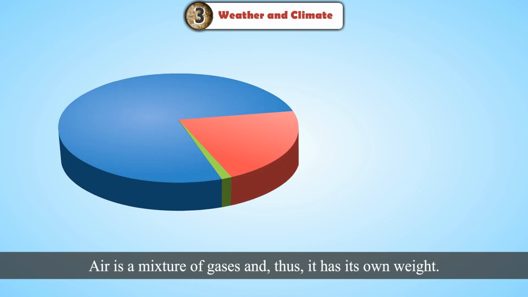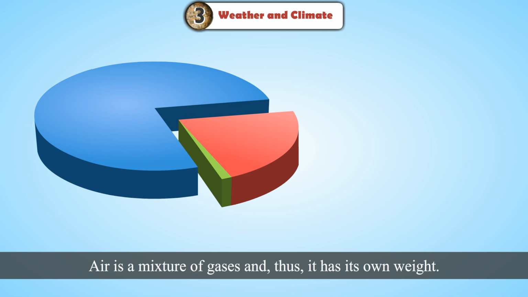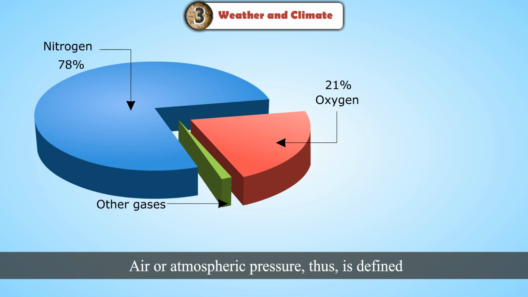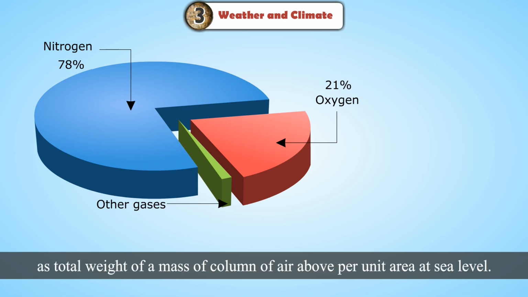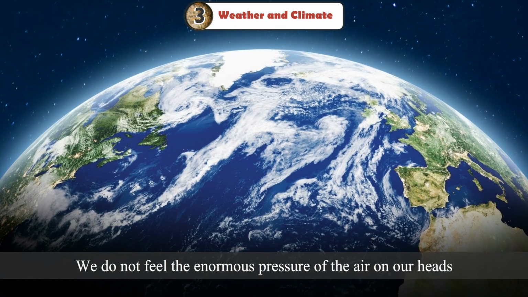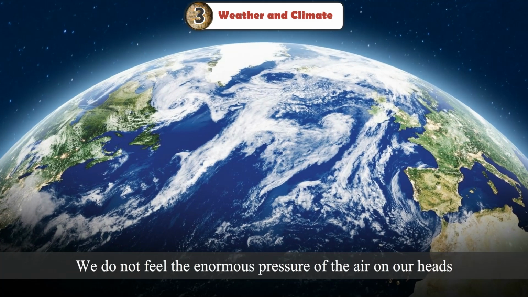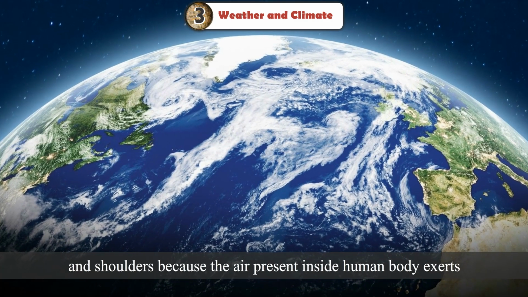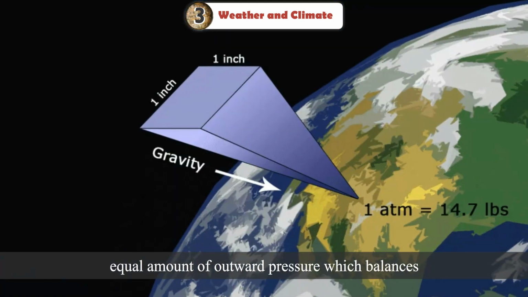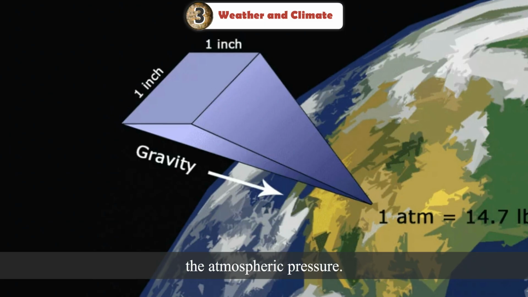Atmospheric pressure. Air is a mixture of gases and thus it has its own weight. Air exerts atmospheric pressure through its weight. Air or atmospheric pressure thus is defined as the total weight of a column of air above per unit area at sea level. At sea level, atmospheric pressure is about 1 kilogram per square centimeter. We do not feel the enormous pressure of the air on our heads and shoulders because the air present inside the human body exerts an equal amount of outward pressure which balances the atmospheric pressure.